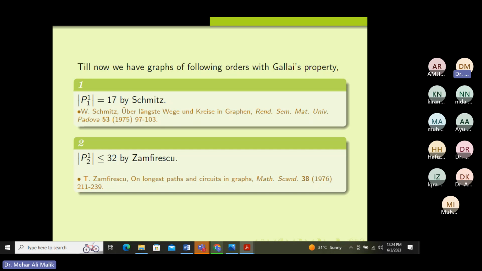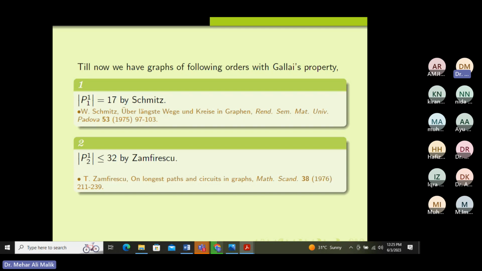Here the equality means that recently a few computer scientists, not mathematicians, with the help of graph theorists, as Dr. Kamran Jamil already told you, graph theorists and many other field scientists are working together, made a program and proved that this is the smallest possible planar graph. We cannot find a smaller planar graph. Obviously we have a non-planar graph with 12 vertices, but in a planar graph we have 17 vertices. So this is a proof.